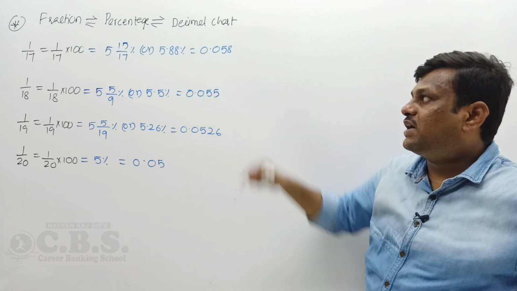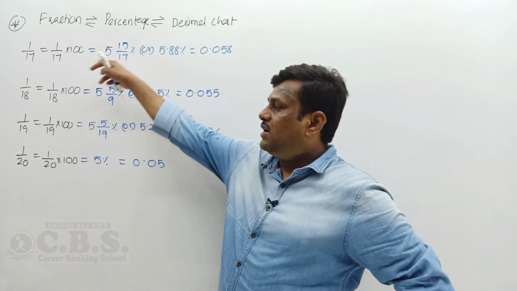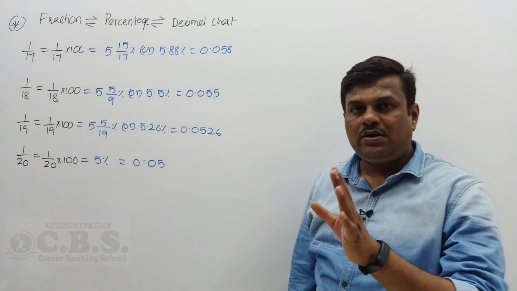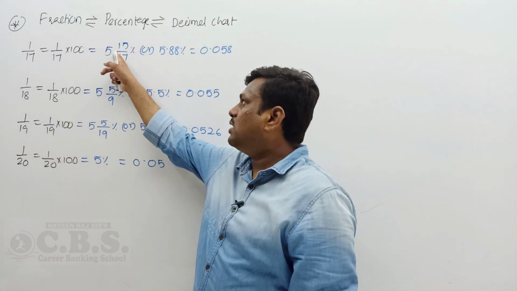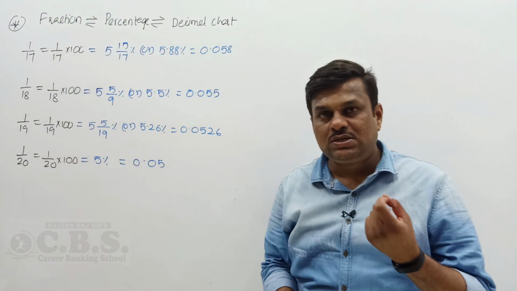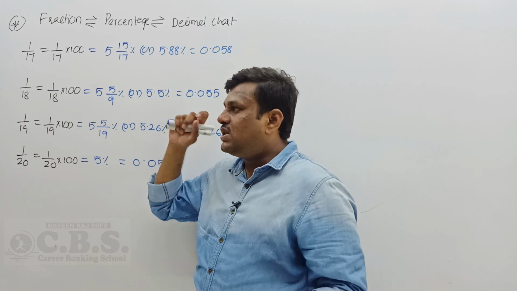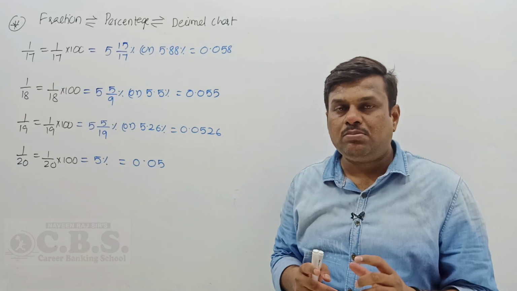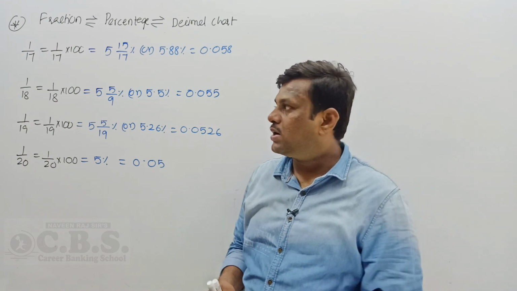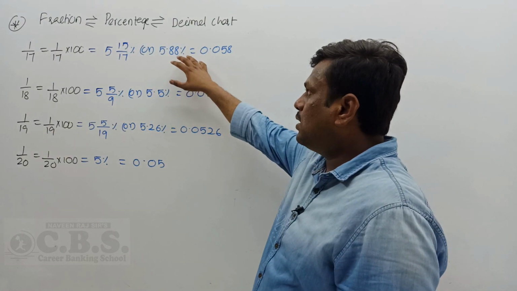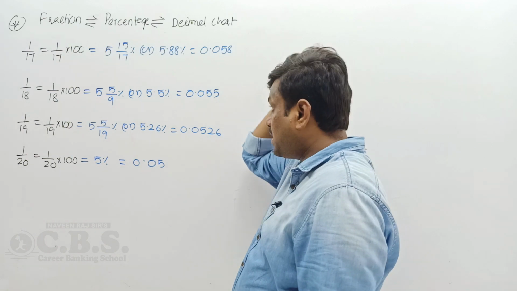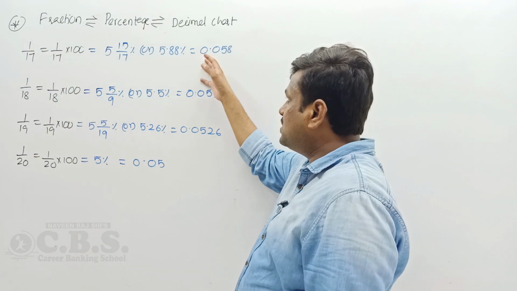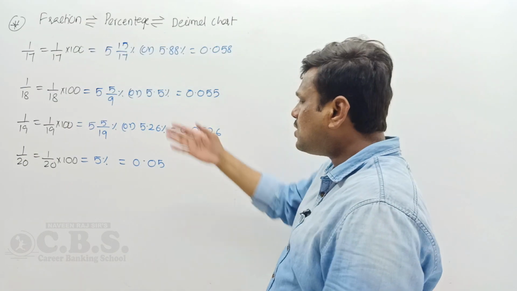1/17 into 100 is 5 15/17 percentage. 17 5 times is 85. To get 100 we require 15. 15 keeps in the numerator. 5 15/17, it's a mixed fraction percentage. Mostly mixed fraction percentages are converted into fraction values. That is very important because this calculation is complicated. Okay, so you can keep it as a decimal percentage 5.88 percentage, in a pure decimal 0.058.